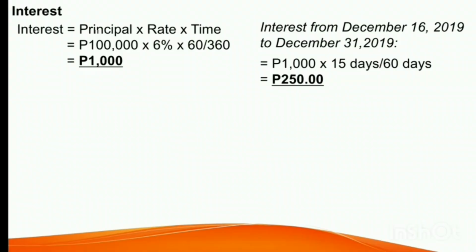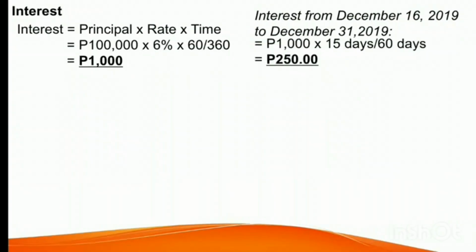So the 15 days here is the number of days from December 16 to December 31, 2019. And then the denominator, which is 60 days, refers to the term of the loan. So 1,000 pesos times 15 days over 60 days is equal to 250 pesos. So this is now the interest from December 16 to December 31, 2019.